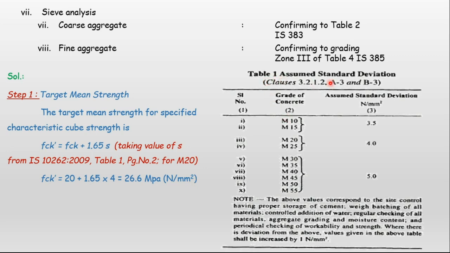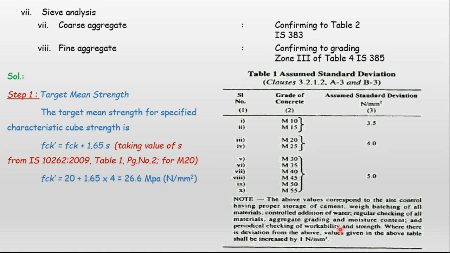Table 1 of IS 10262 shows the grade of concrete and the assumed standard deviation, the value of S. For M10 and M15 we take S as 3.5. For M20 and M25 we take S as 4. For M30 to M55, whichever grade of concrete it is, the standard deviation S remains 5.